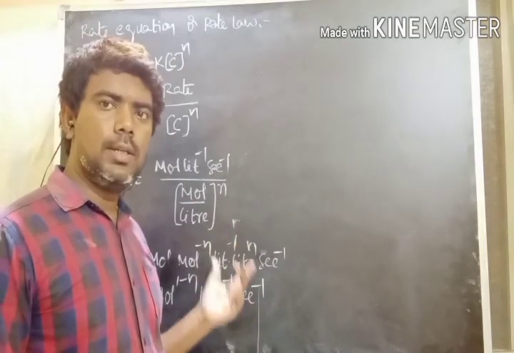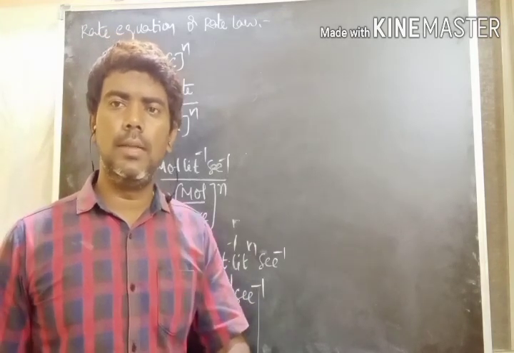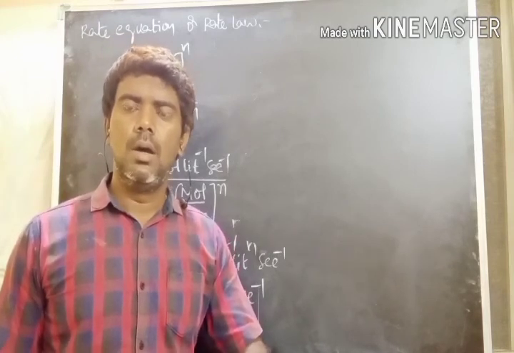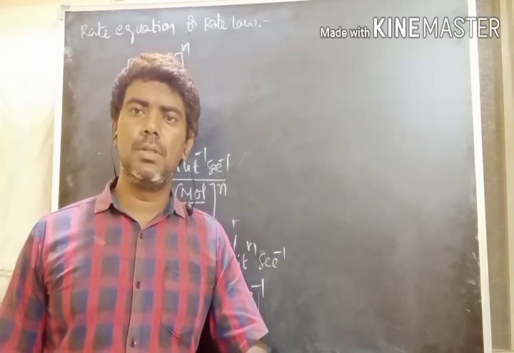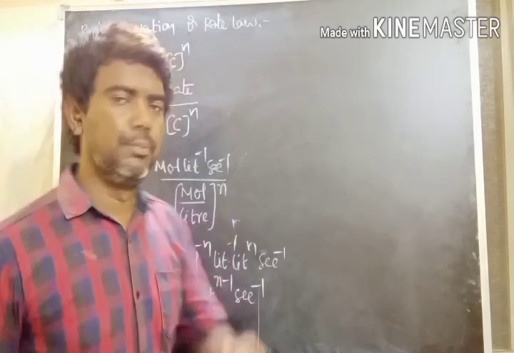All the concentrations are given in these units. Or in case the rate of the reaction is given in pressures, that is, instead of concentration of reacting species, the partial pressures of the gases are given, then what about the units of K?